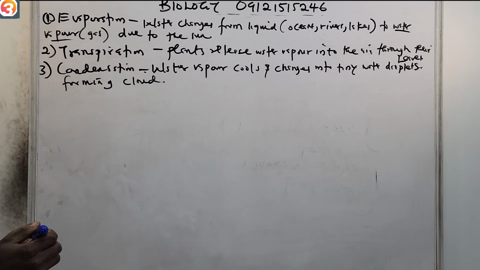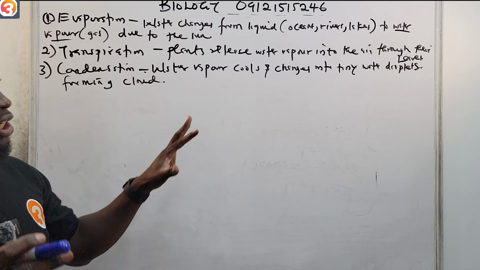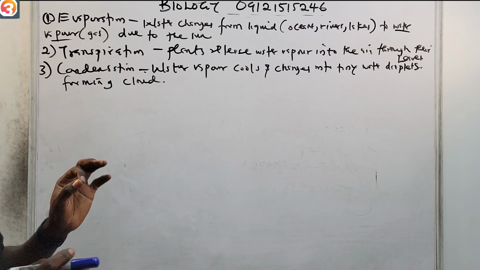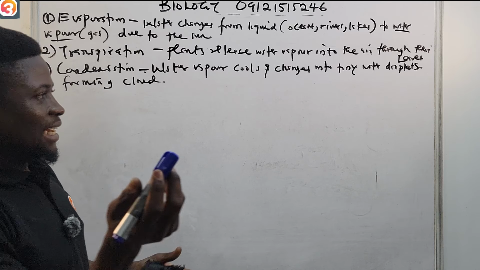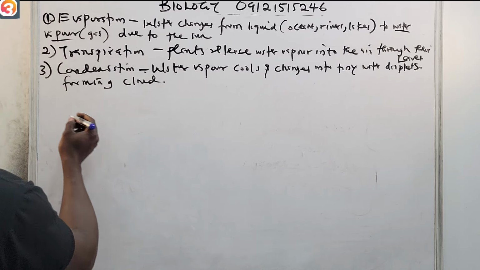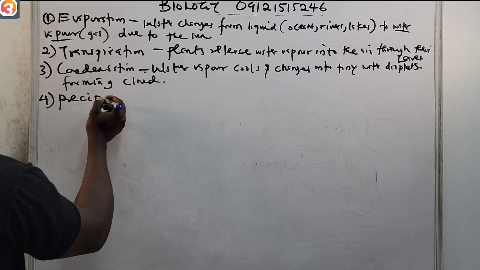Okay, so this is what happens during condensation. The water vapor cools and then changes into tiny water droplets. And now, if you look up, you will be seeing clouds. After condensation, we now have precipitation. The precipitation is what we call rainfall.